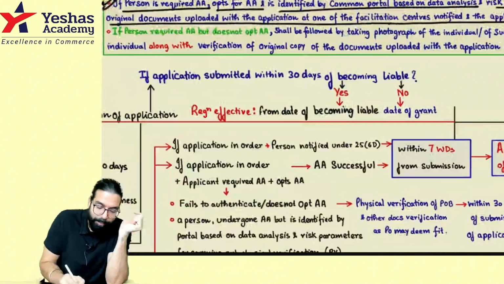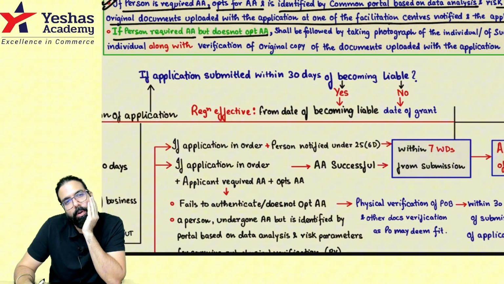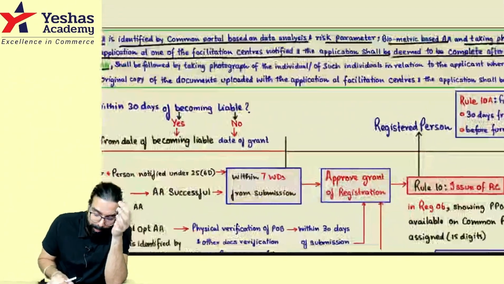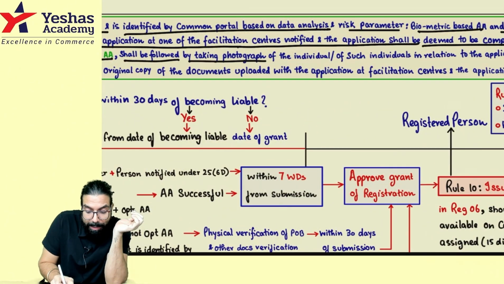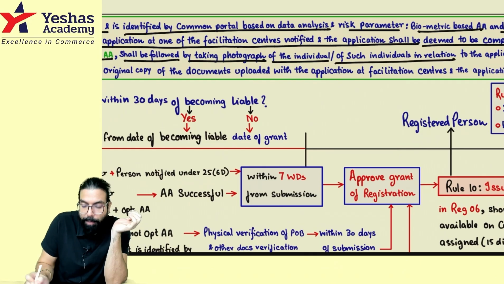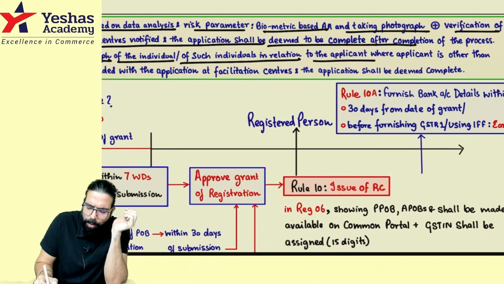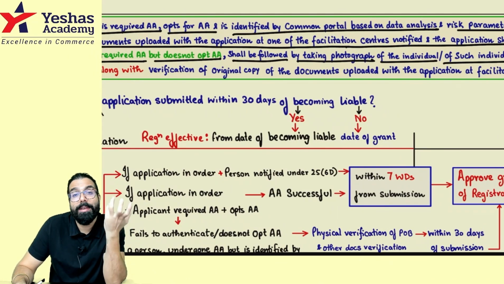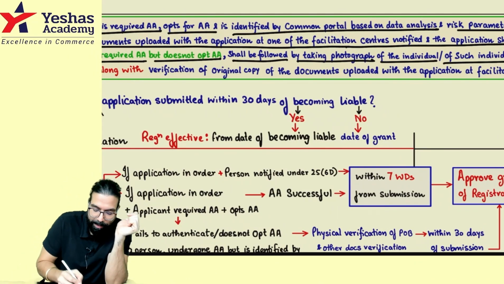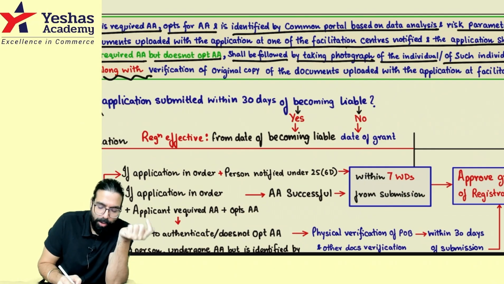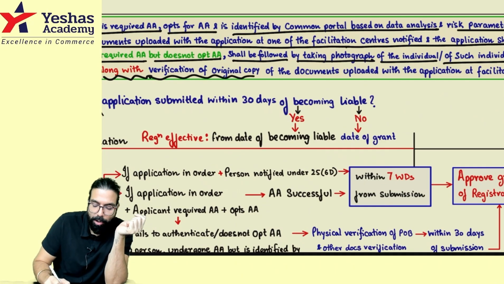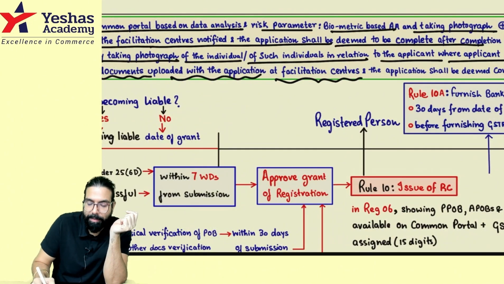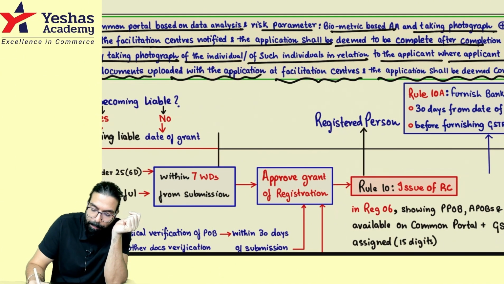Okay, sir. Sir, what if I am required but I don't opt? Then, Baba, if you are required and you don't opt, then it is mandatory that you go to the facilitation center. It shall be followed by taking the photograph of such individual, and in case the applicant is other than an individual, might be a company, then the authorized signatory, whoever is the individual, his Aadhaar authentication will not be done. Photograph will be taken along with verification of the original copy of the document uploaded with the application, and it will be done at the facilitation center, and only then the application will be deemed to be complete.